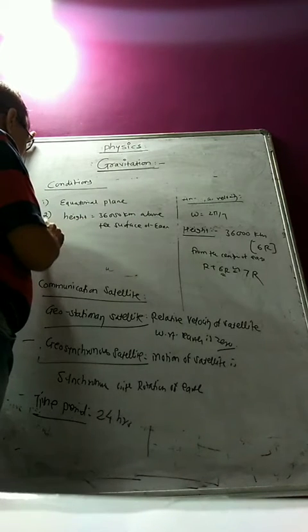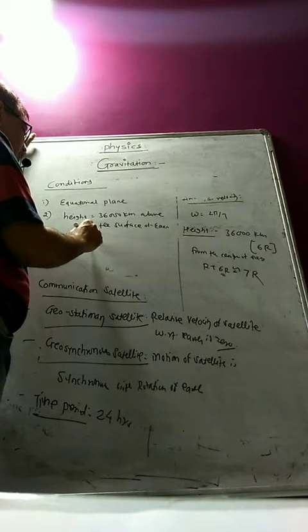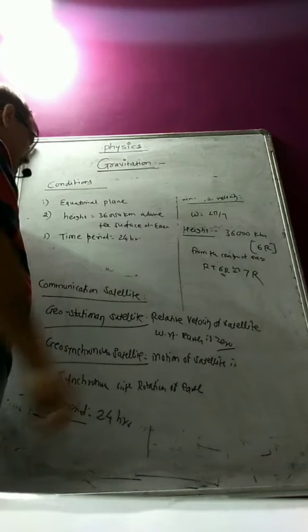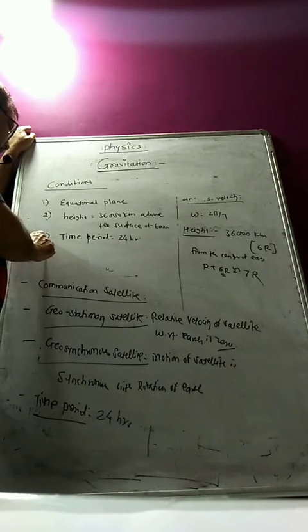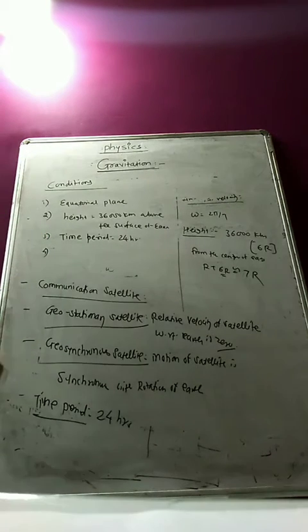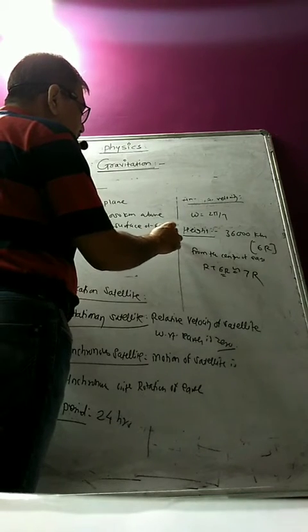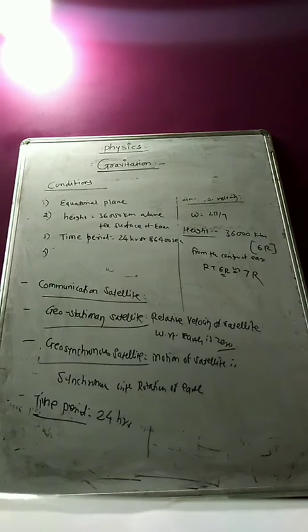Third, the time period of this satellite is 24 hours, the same as the time period of rotation of the Earth about its own axis. And 24 hours means how much time? One day means 86400 seconds, 24 into 60 into 60.